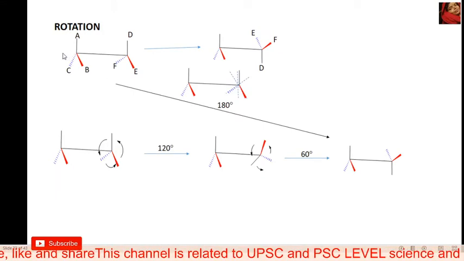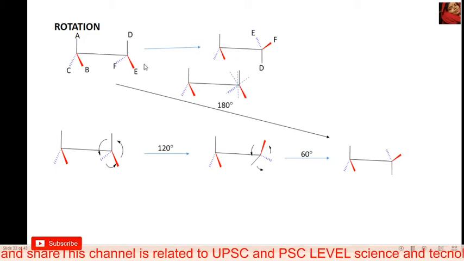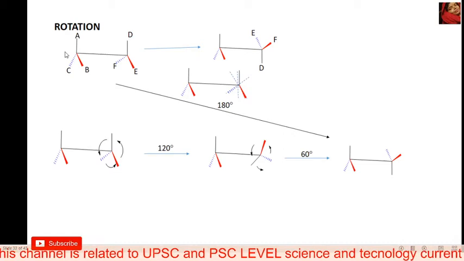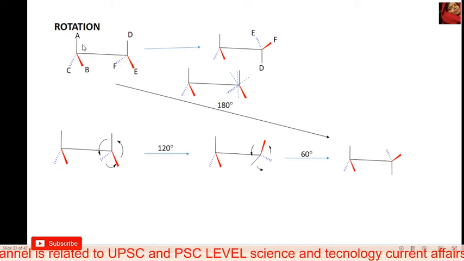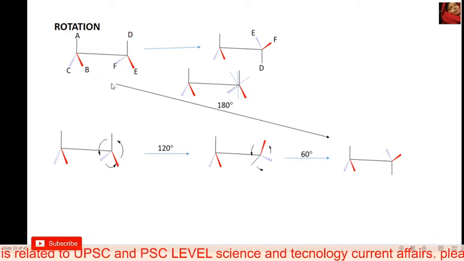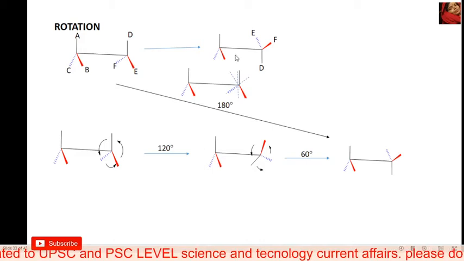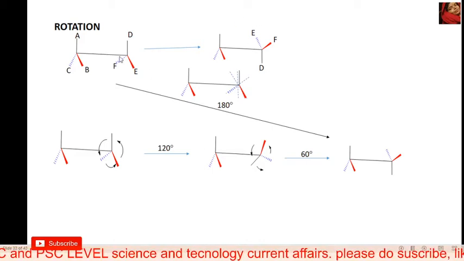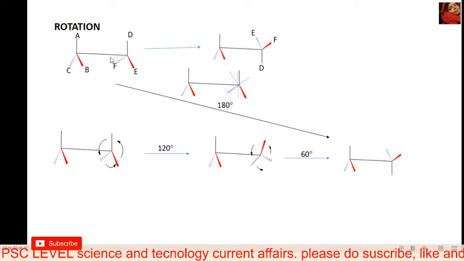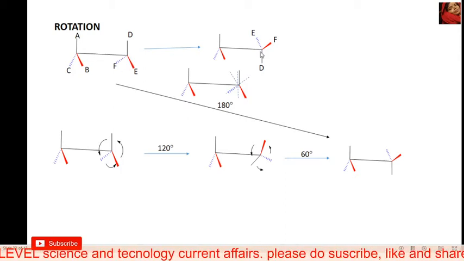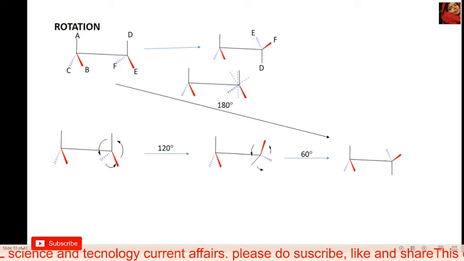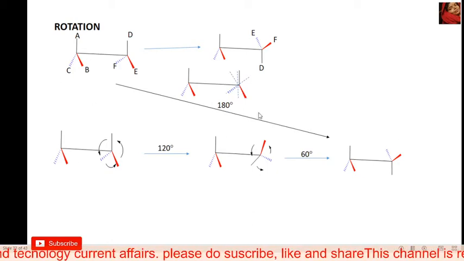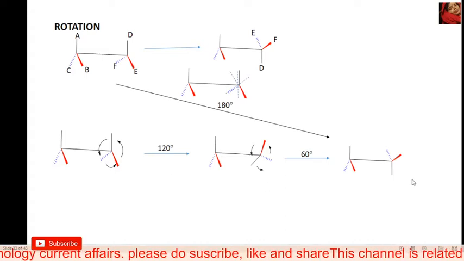Let's start with the questions. For the first question, convert this Sawhorse projection into this form. Both are Sawhorse projections. How many rotations are possible for the conversion of this form to this form? Then start. It's a long process, and I will give you a trick.